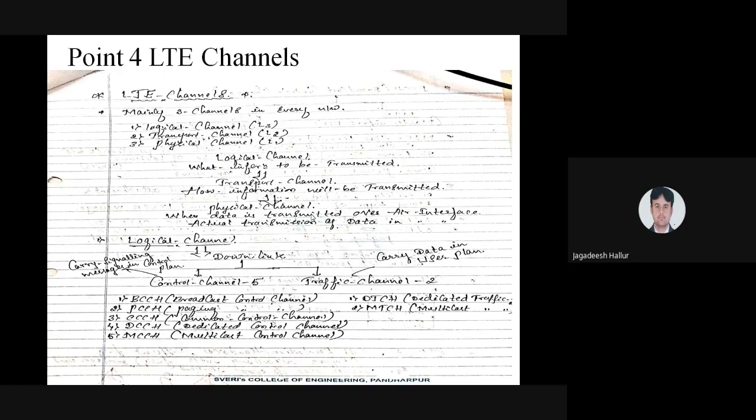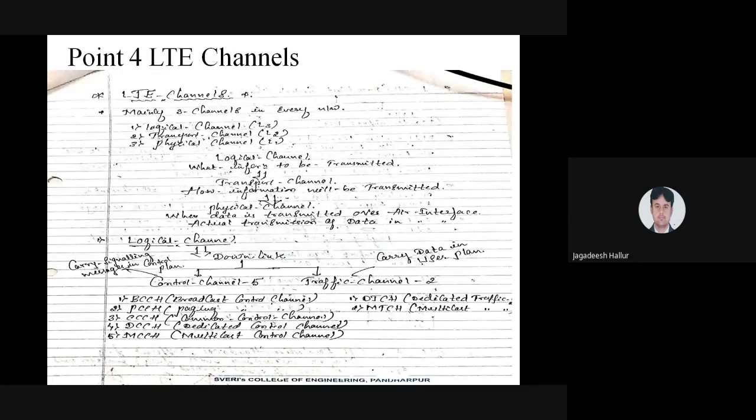The common control channel has different types of channels. One is the synchronization channel, which has to synchronize with the different BTSs. Once all the BTSs have been synchronized, there should not be any problem for accessing the network. That care is taken by the common control channel. And the next is the dedicated control channel. What is dedicated? The channel is dedicated to the respective user once he has requested the service.